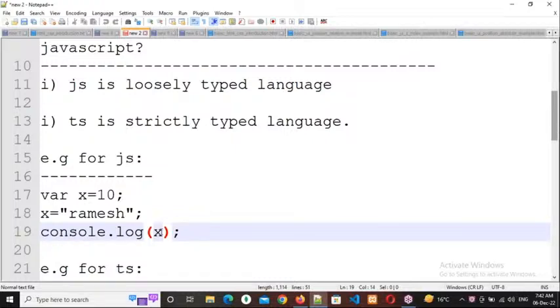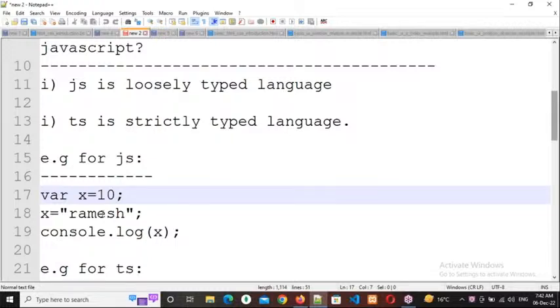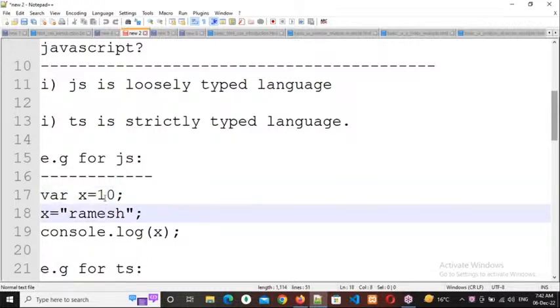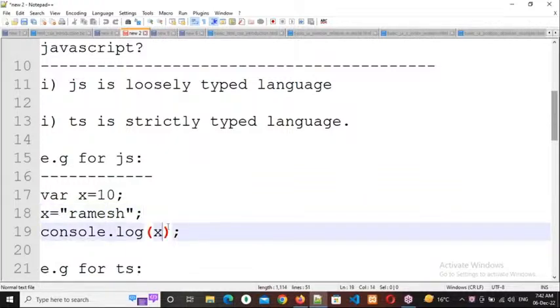Ramesh only. Why? Because JS is a loosely typed language. Though in the next line you have modified the type of the data, it doesn't bother. Whatever type of data you assign, it will take the latest value only. This is a number, this is alphabet, it doesn't bother about that. So you will get the output as Ramesh only.